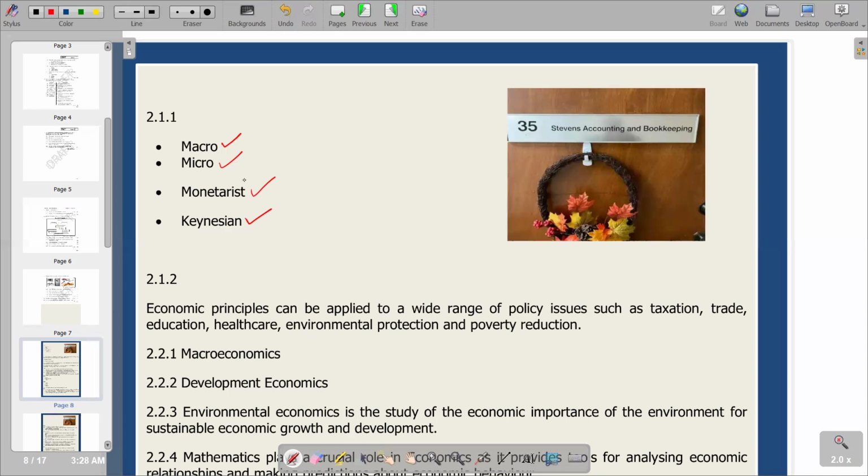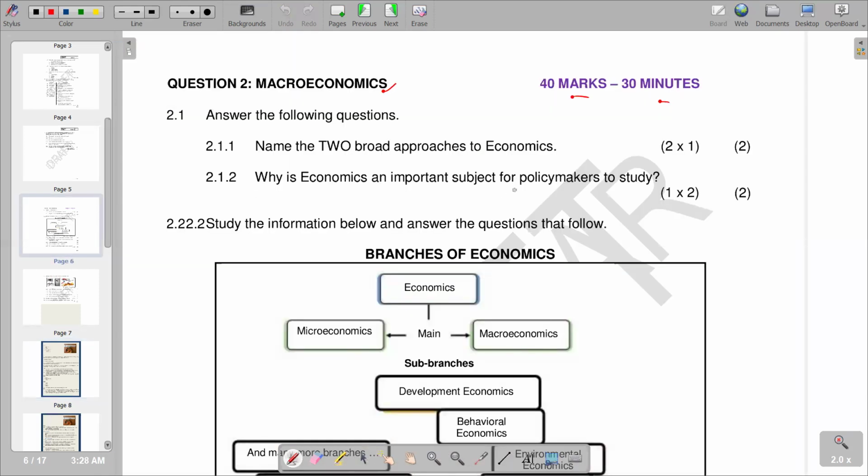So this is what we have on the first part of the question, that is 2.1.1. Then moving on to the second part of the question, you see: why is economics an important subject for policy makers to study? So the question is asking us the relevance of economics in the process of policy making. As we have tried to explain on the first part, economics integrates the study of the whole economy point of view, and also the individual market or industry point of view, when we are talking about the microeconomic view.